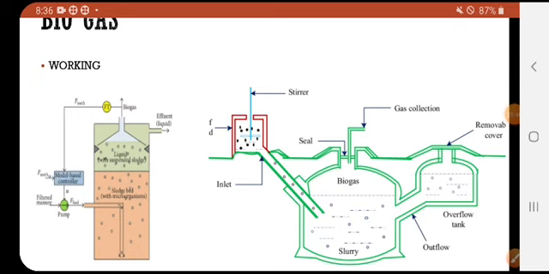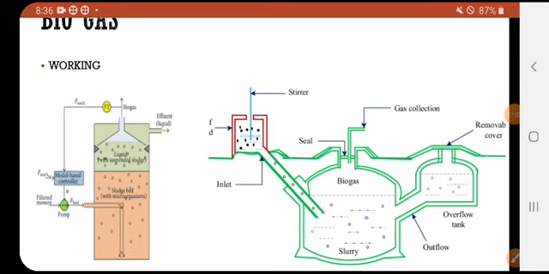For example, cow dung, plant waste, vegetable waste, household waste. Everything is put into that mixture chamber, and you can mix it by pouring water. By adding some water, you can mix.